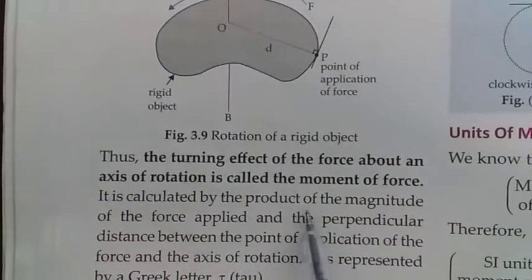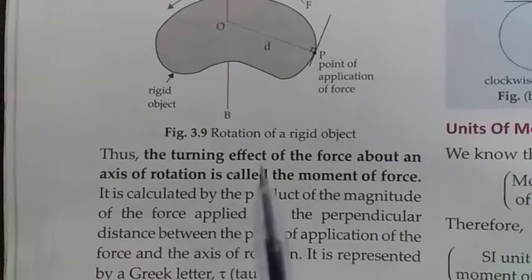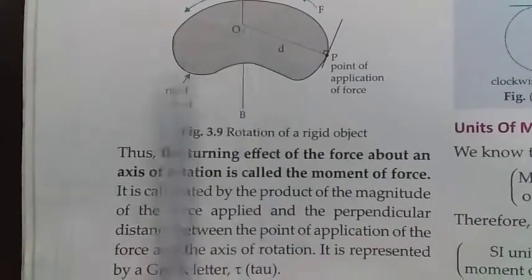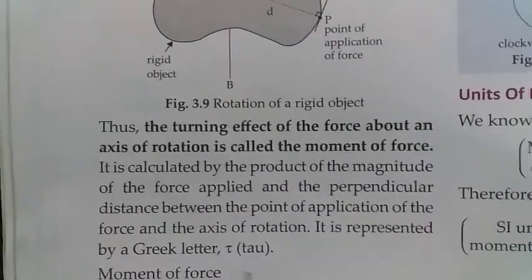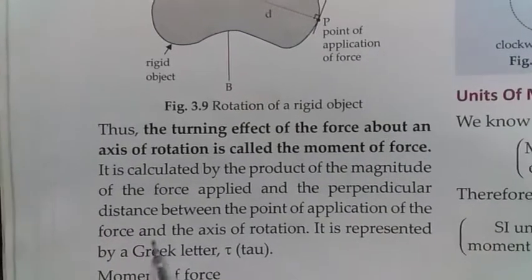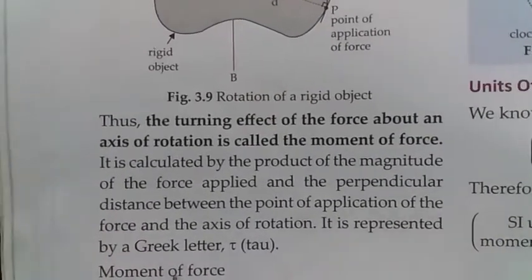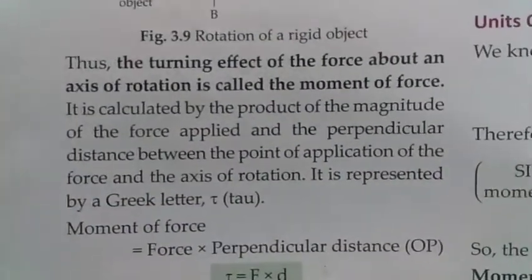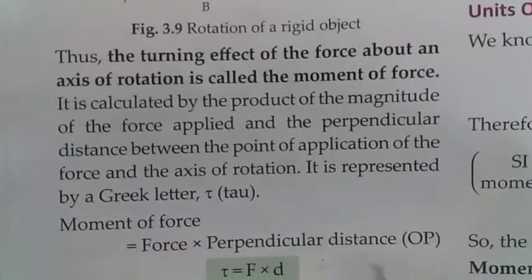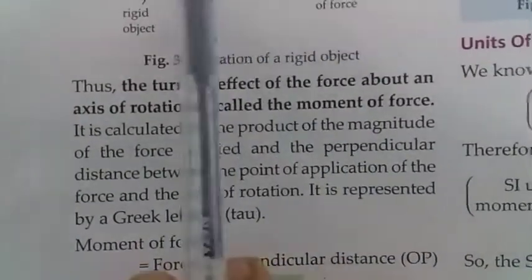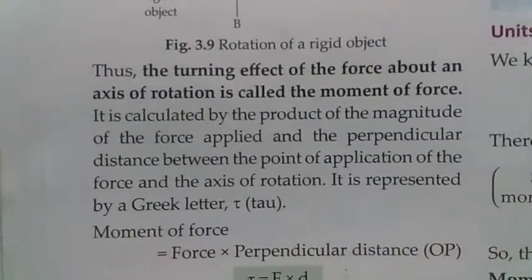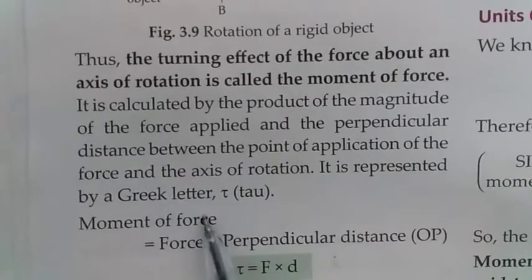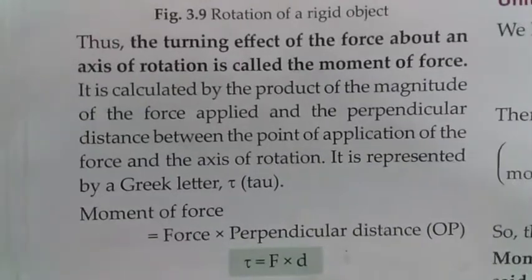The turning effect of the force about an axis of rotation is called moment of force, and it is calculated by the product of the magnitude of the force applied and the perpendicular distance between the point of application of force and the axis of rotation. So moment of force equals force into perpendicular distance OP. This perpendicular distance is OP. Moment of force is represented by the Greek letter tau. Tau equals F into D.